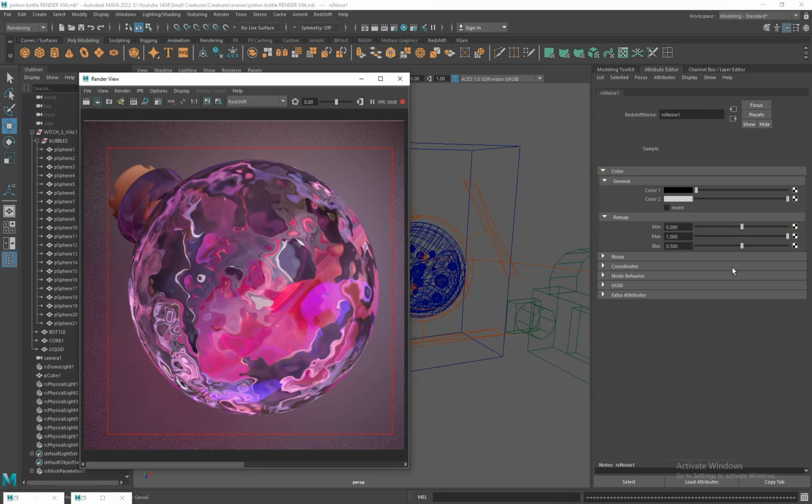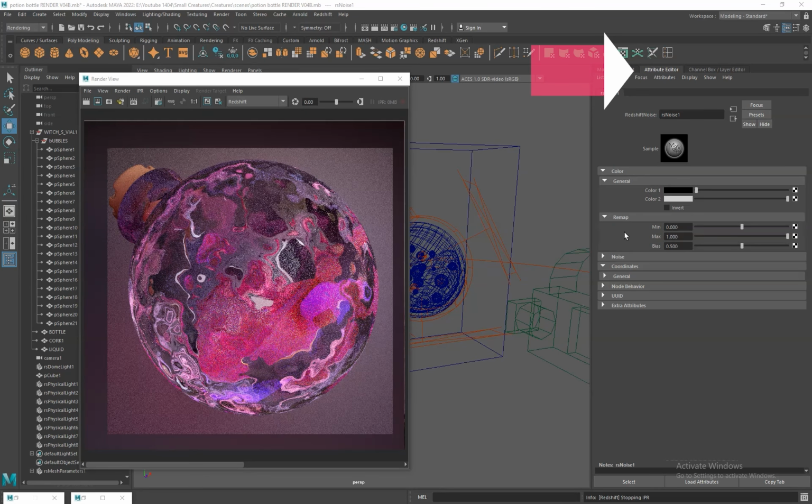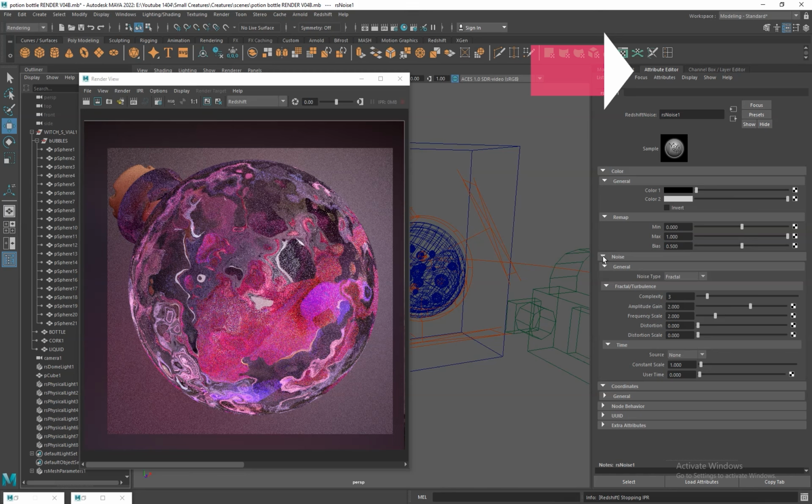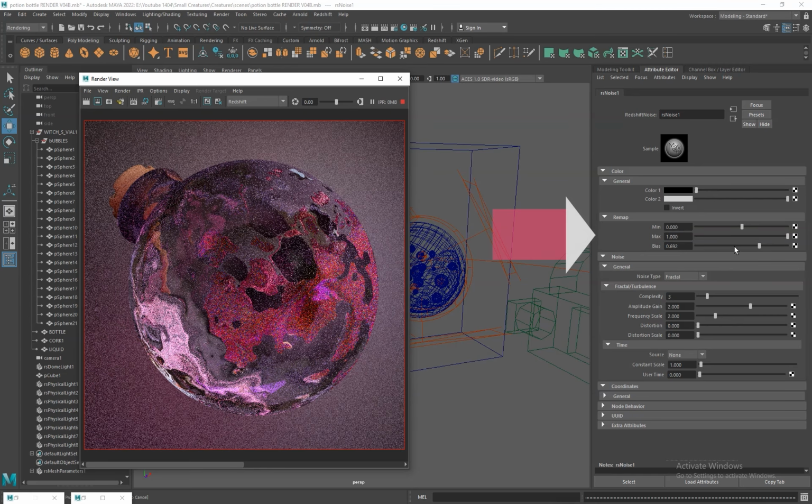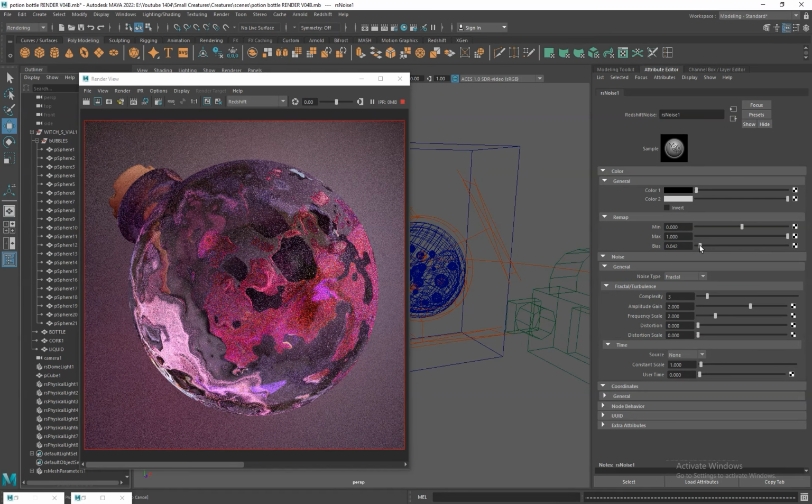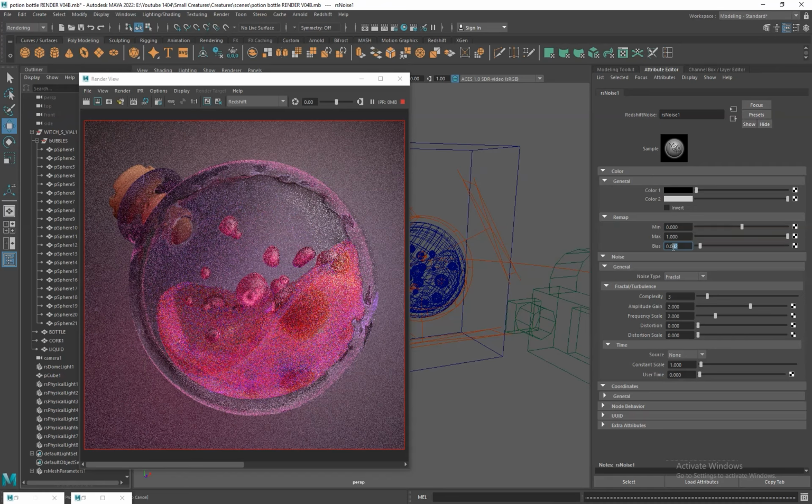In the attribute editor, here we can see the newly added node, and from here we can start adjusting its settings. By default, the bias is set to 0.5, which gives us a balanced noise distribution. Here I'm pushing it very close to 0, around 0.005.